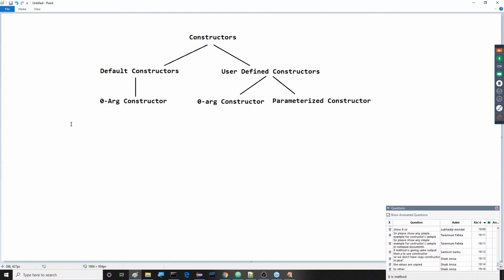Two types of constructors are available. What are the two types of constructors now? Default constructors and user-defined constructors. The default constructor has only one type, the zero argument constructor. But user-defined constructors have two types now. One is the zero argument constructor, and another one is the parameterized constructor. This is the overall structure of constructors. That's it. Wait a minute, friend.